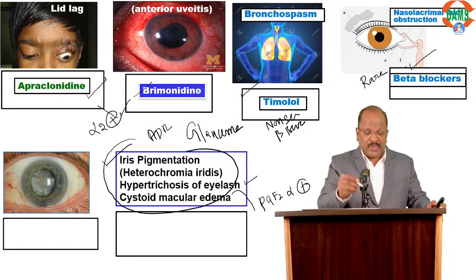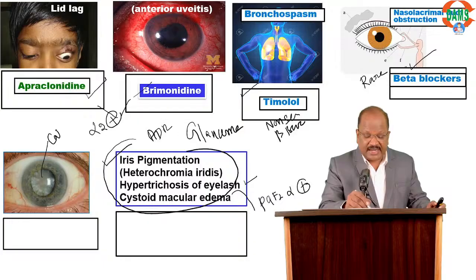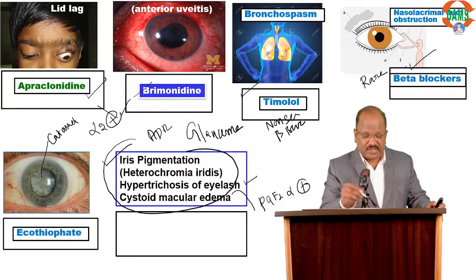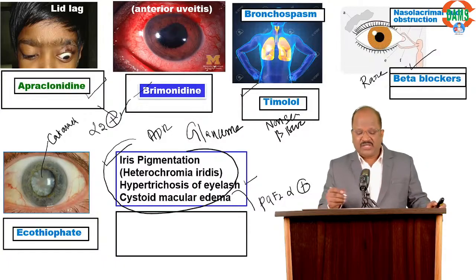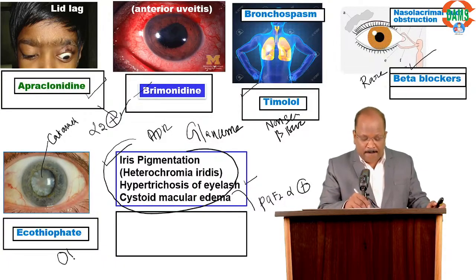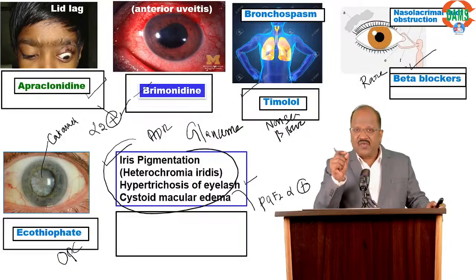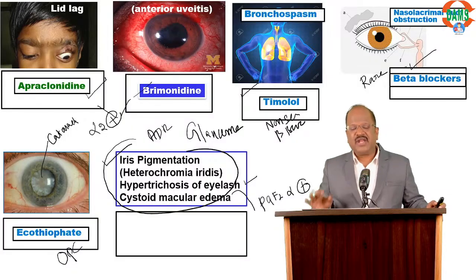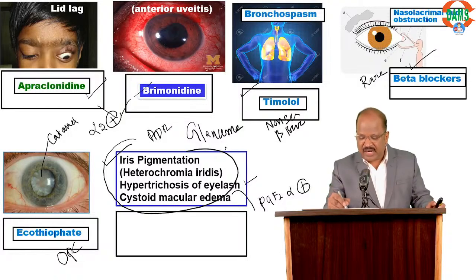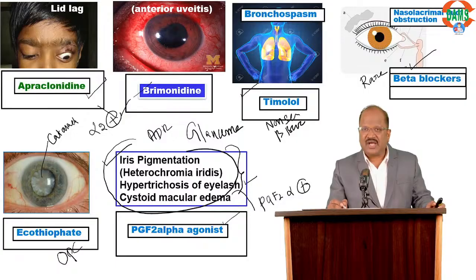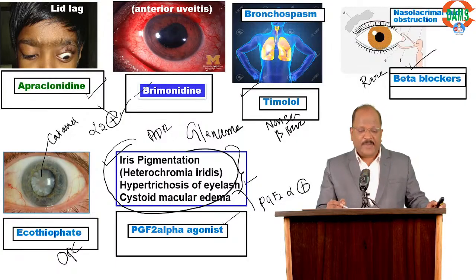And one more thing also, name the drug causing cataract. Name the drug useful for glaucoma causing cataract: think of echothiophate. Echothiophate, one of the organophosphorus compounds, an irreversible cholinesterase enzyme blocker, but we don't use it anyway, just keep in mind. And these are adverse effects of prostaglandin PGF2 alpha, like latanoprost, bimatoprost.